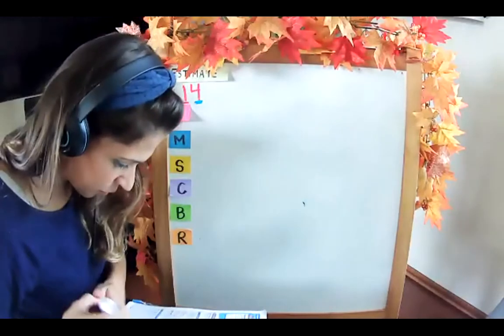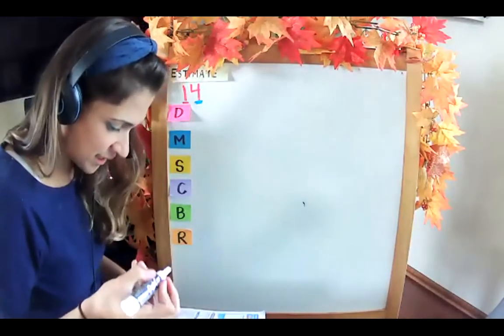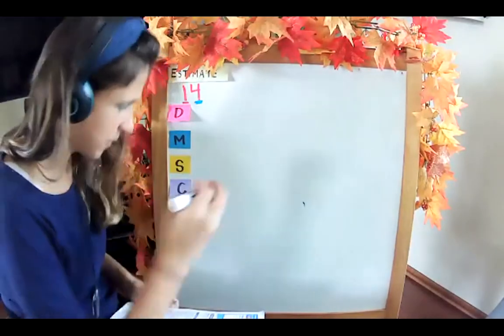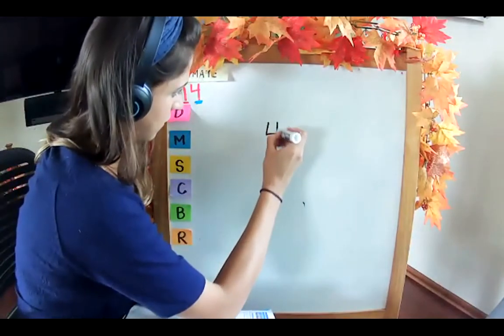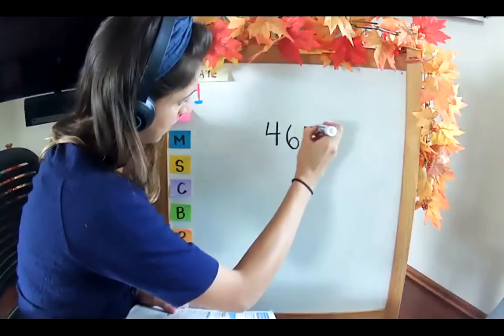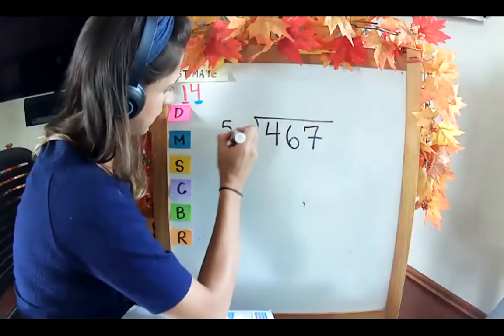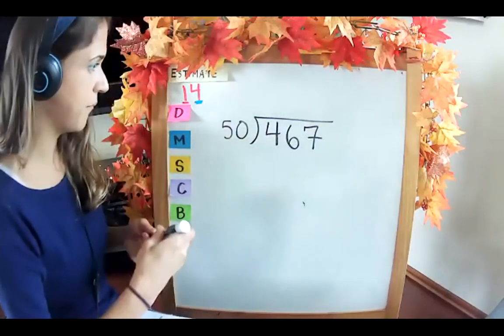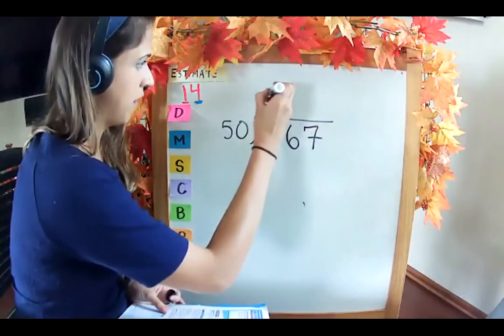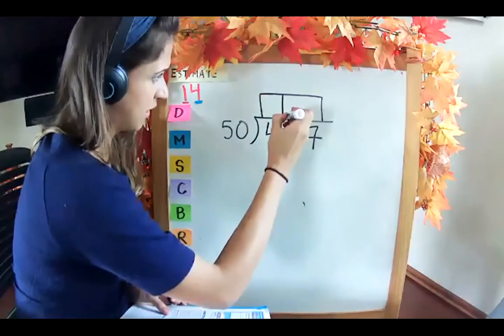All right, let's try another one. 467, hopefully this one writes better, divided by 50. Yeah, that one writes better. Look at that. It's beautiful. 467 divided by 50. All right.